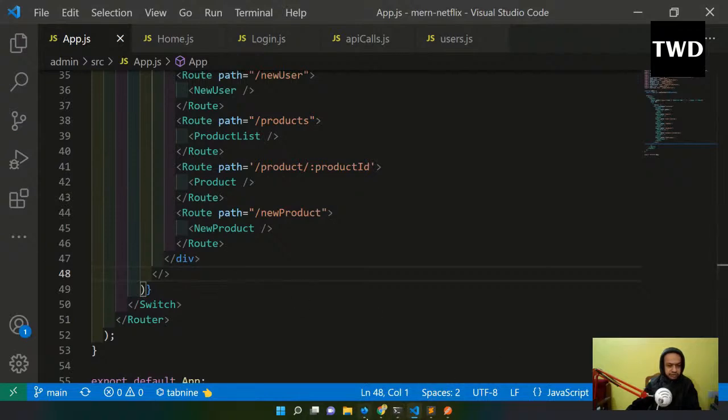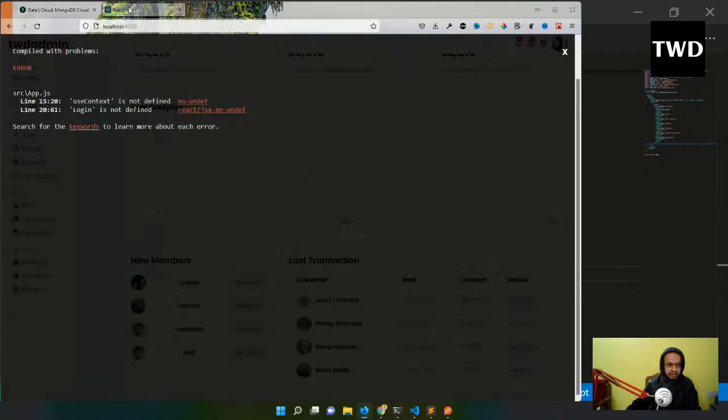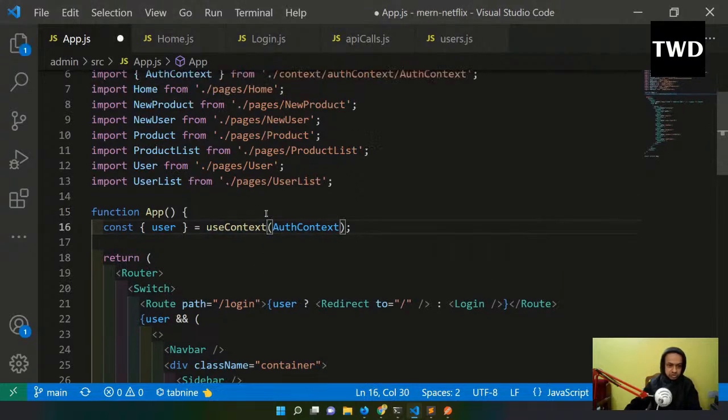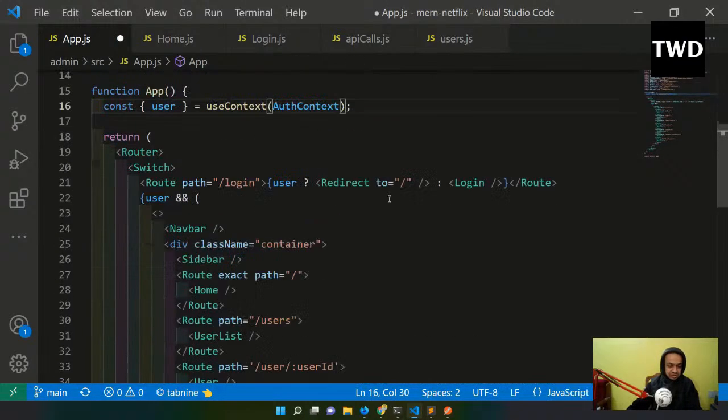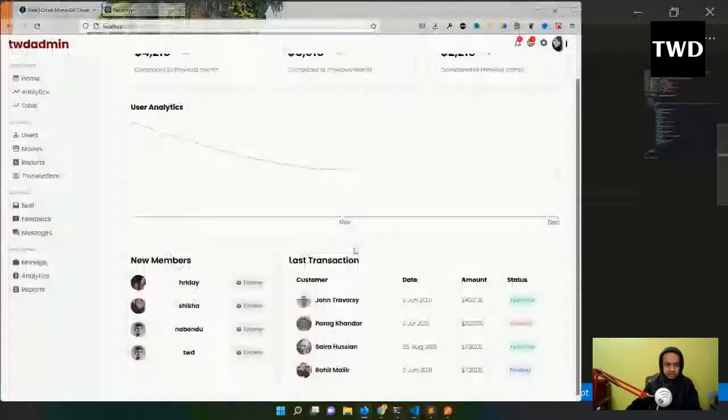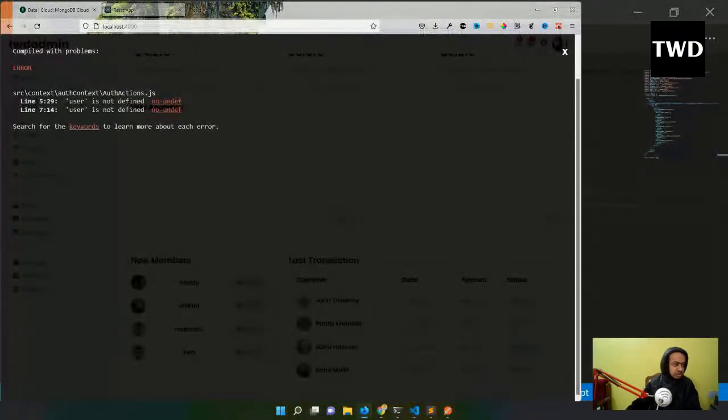Now if I go back, where am I? It is giving me an error in app.js. useContext is not defined, login is not defined. useContext is an API that comes from React, and login is a component. So login is also there. Save it. Now is it there? User is not defined. Auth, auth actions.